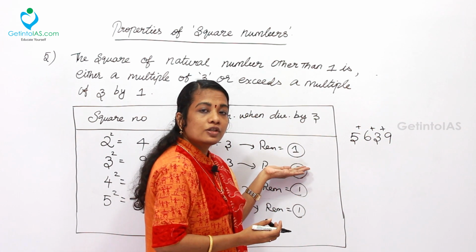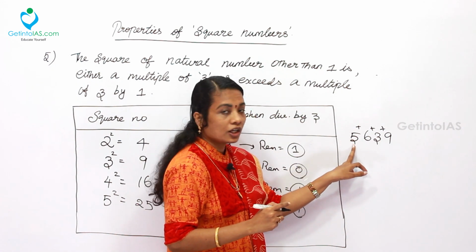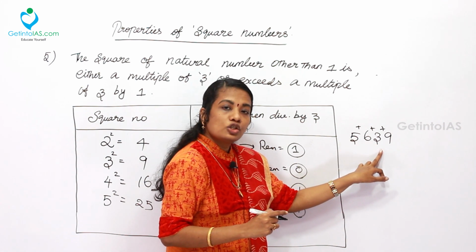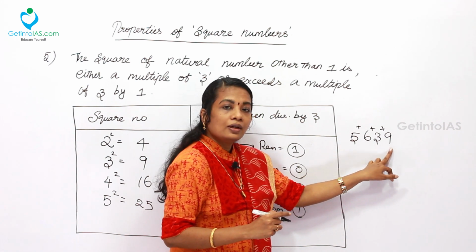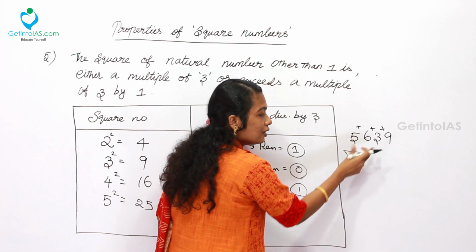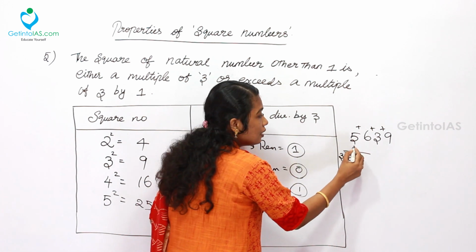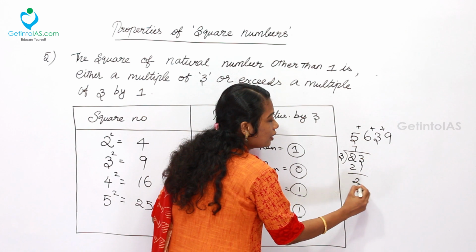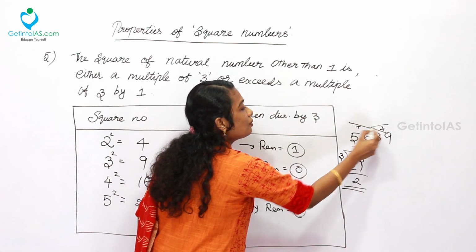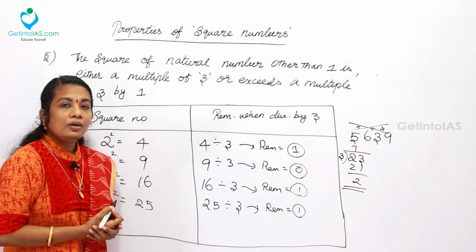Because the test of divisibility rule says the sum of the digits should be divisible by 3. So 5 plus 6 is 11, 11 plus 3 is 14, 14 plus 9 is 23. Taking the sum 23 and dividing by 3, what is the remainder? 7 times 3 is 21. The remainder is 2. So we can say this number can never be a perfect square, without using the factorization technique.